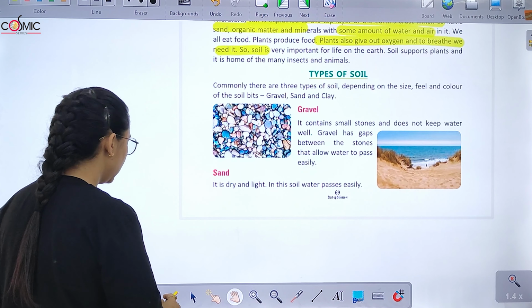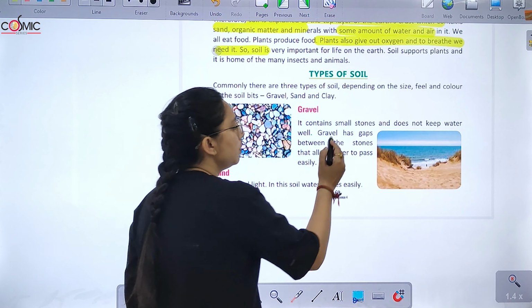We have gravel, sand and clay. Gravel has small stones that do not keep water well. They have gaps between the stones that allow water to pass easily. Sand, dry and light, water passes easily. Then we have clay. Its particles are fine. When it is wet, it becomes very heavy, quite sticky. Water cannot pass freely, right? Garden soil that contains sand, clay and humus is called loam. And loamy soil is very good for growing crops.